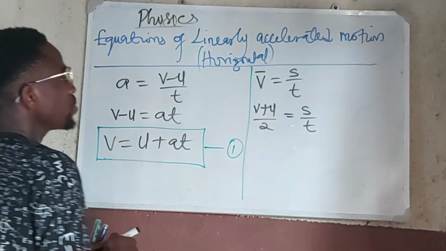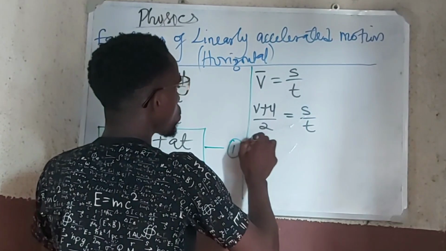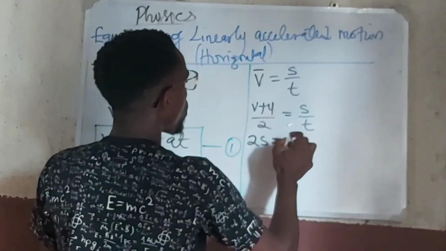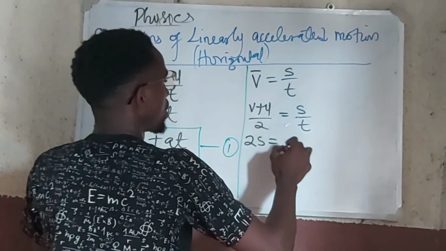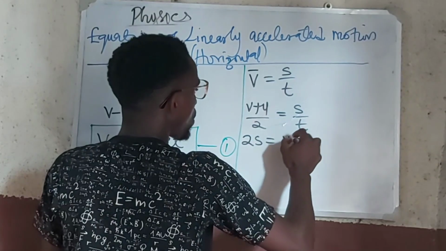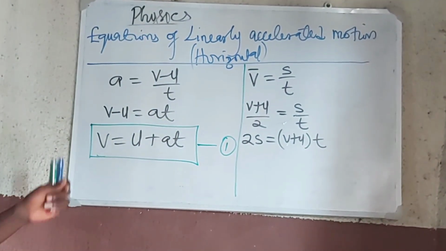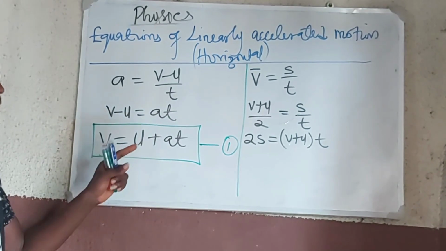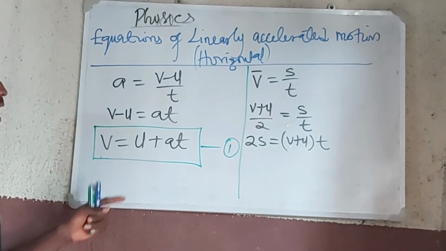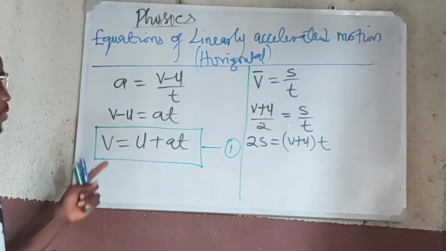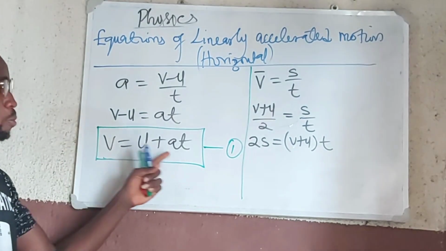So I can go ahead and cross multiply to find the value of s. If I do that, I have that 2s is equal to v plus u times t. But I already have a value for v here. My v is u plus at.